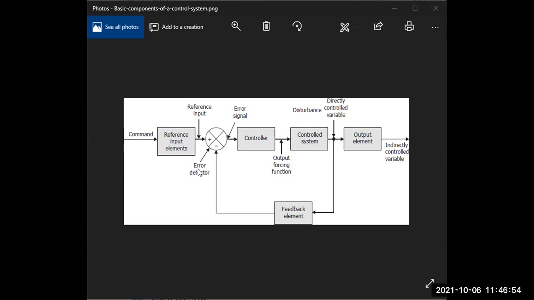Sometimes it is also called the error detector, because any error signal coming in is detected here at the set point, and then the process goes to the controller part.